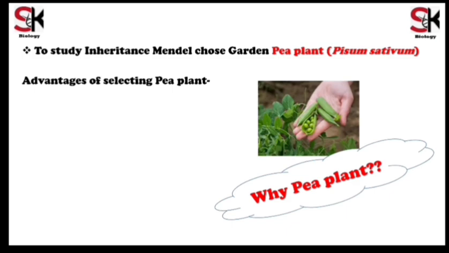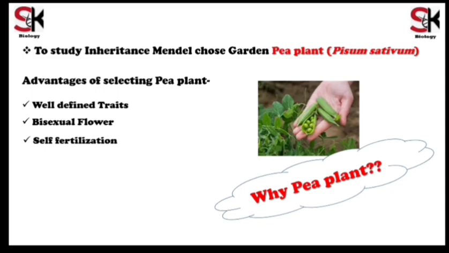First advantage is it has well-defined traits, that is, clear differences in traits. Second, it has bisexual flowers, which provides controlled hybridization experimentation. Third advantage is it has self-fertilization ability, where flowers of the same plant can be hybridized to get a new plant. Fourth advantage is it has a short lifespan, so it helps to get results of hybridization faster and repetition of experimentation is possible in a short time.